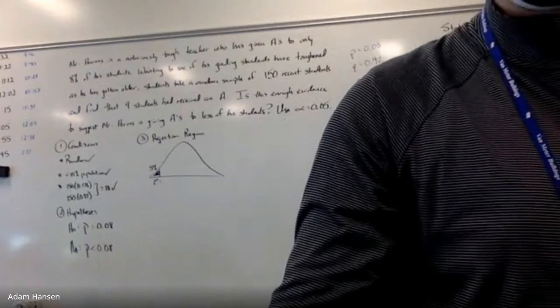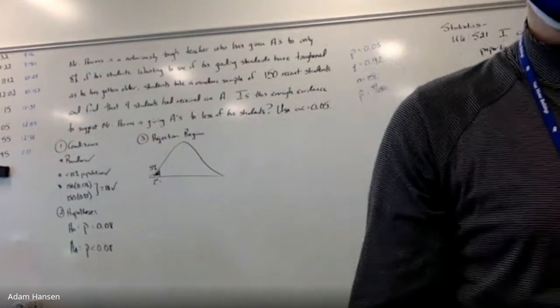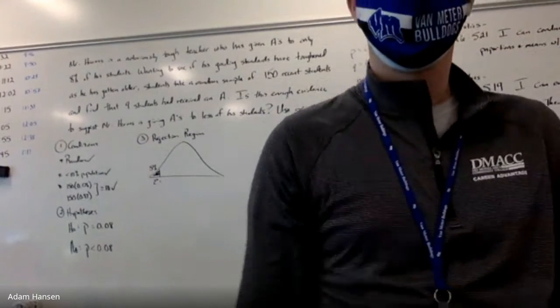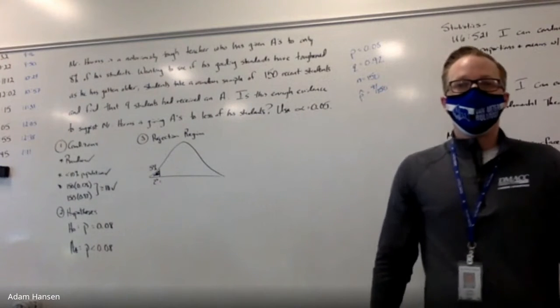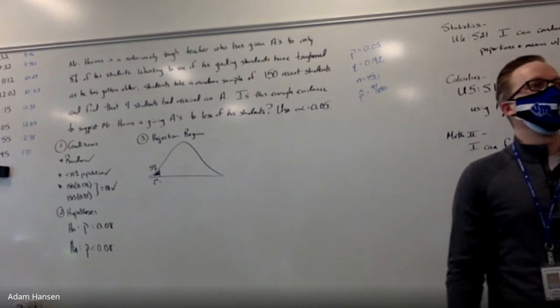Pull up my formula sheet on the screen. What do you see? Some critical values for hypothesis tests on the board. What do we got?